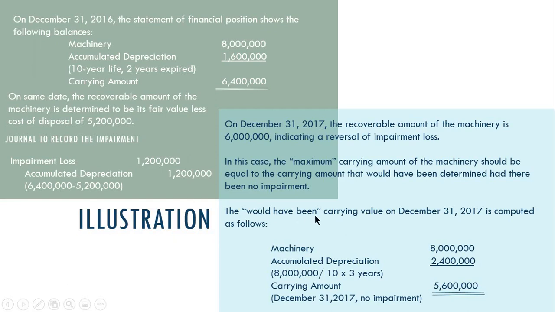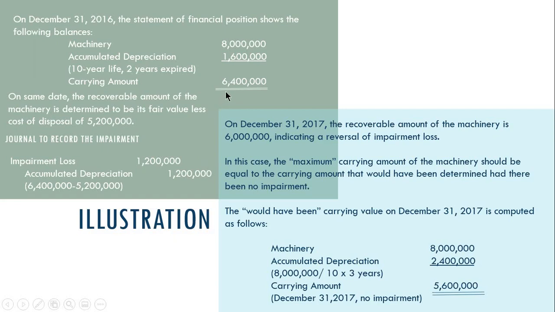Okay? So, the would have been carrying amount on December 31, 2017 is computed as follows. So, dahil nga may reversal of impairment loss, kailangan natin i-compute ang carrying amount as if walang impairment na nangyari.